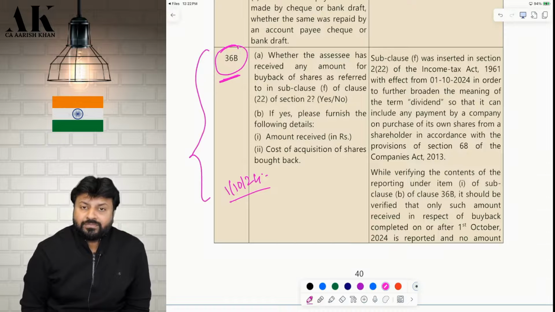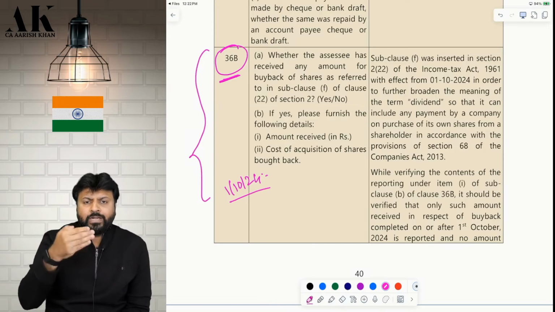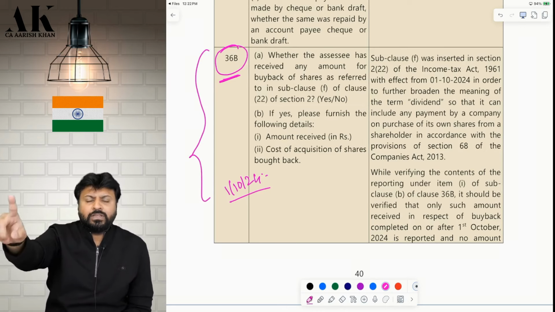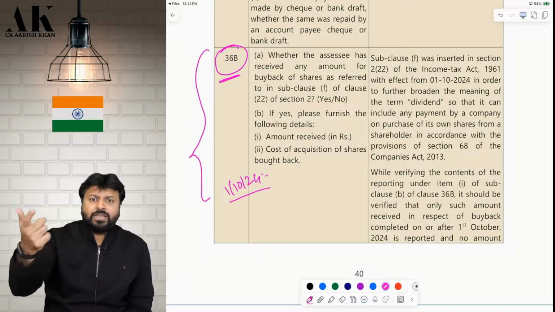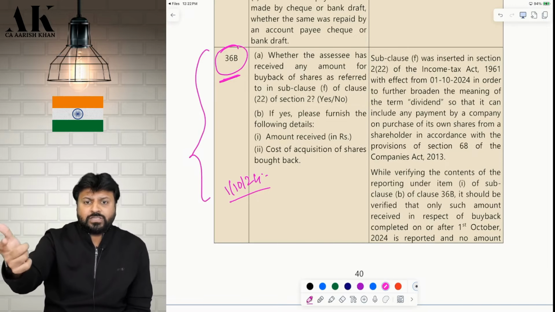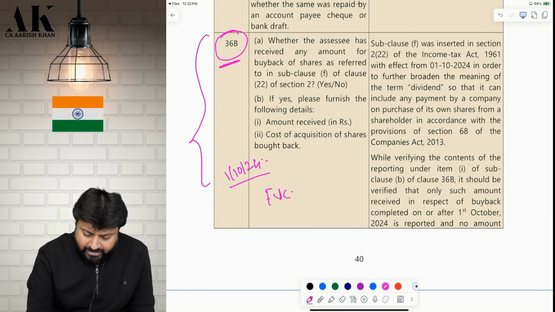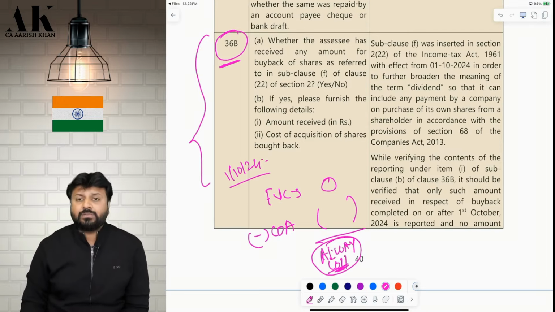Under 2(22)(f). So whatever money the company pays to the shareholder on buyback of shares, the company will not pay tax. The company will only deduct TDS under 194. The shareholder will pay tax on that as income from other sources with effect from 1st October 2024 as deemed dividend. Then the shareholder will get a deduction of the cost of acquisition of the share as a capital loss. Remember, in capital gains you have to write full value of consideration as 0 always, minus the cost of acquisition of the shares bought back. So this amount will always be a loss. Do you remember that?